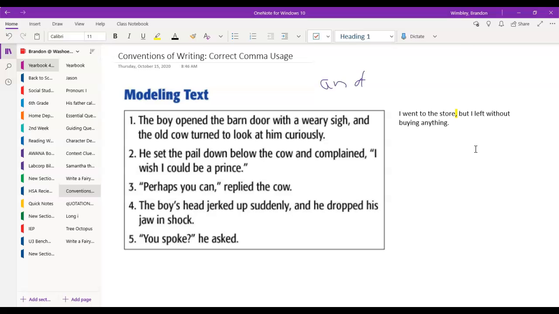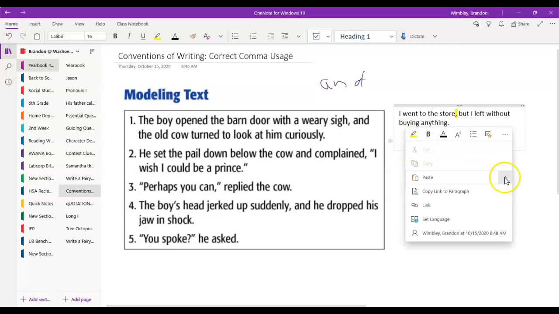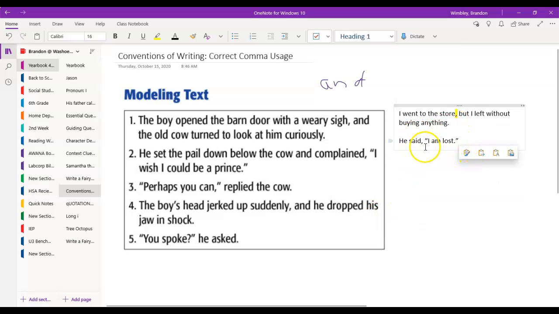Now, we also use a comma to mark words that are spoken, such as the dialogue of the characters in a fairy tale. An example, which we've been working on, is: He said, "I am lost." Let's look at how this one is structured. Notice there's that comma again. It's separating what the person said from our speaker tag. Remember, our tag is how they say it. In this case, the comma is used after the speaker tag and before the quotation mark.